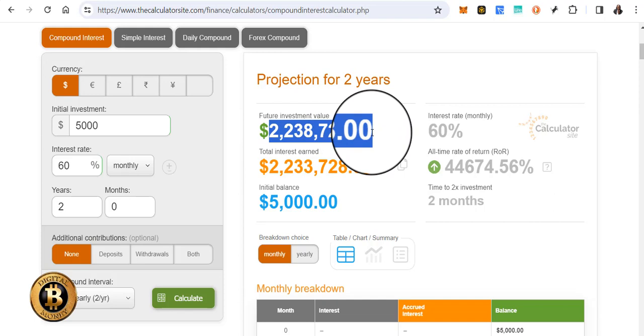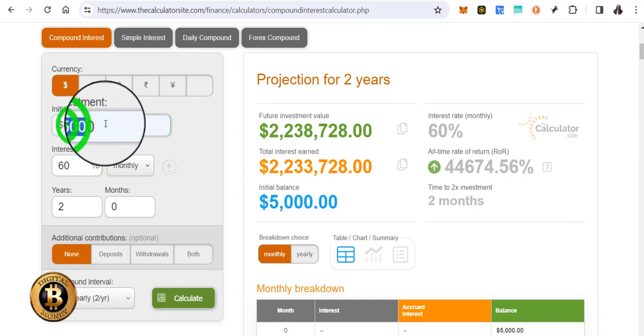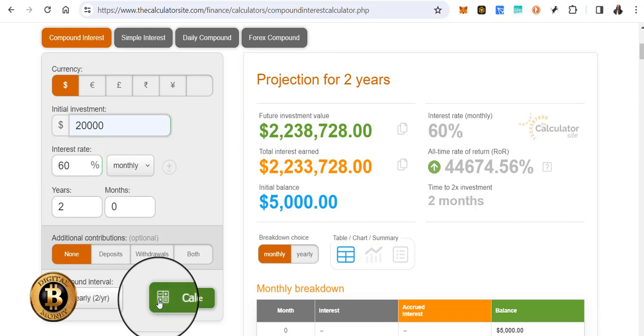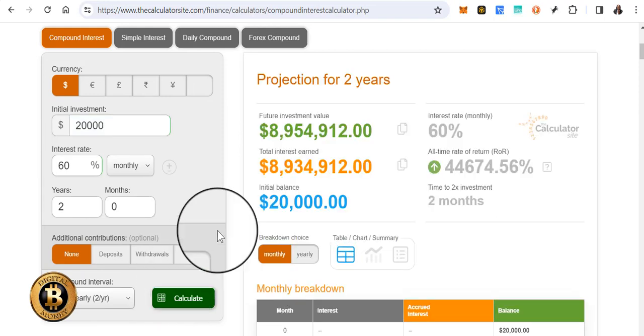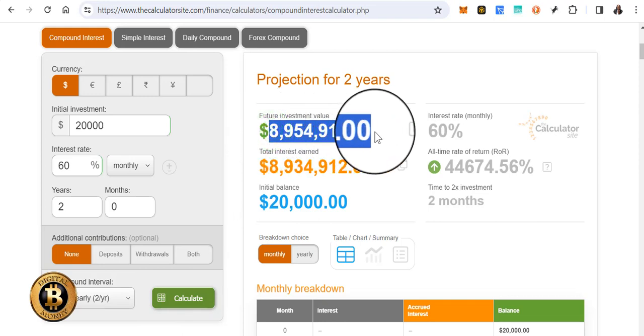Now what if you wanted to do 20,000 USDT on this strategy? Everything remains the same. We're just going to click calculate. So now that's 8.9 million in 2 years. See how that works?